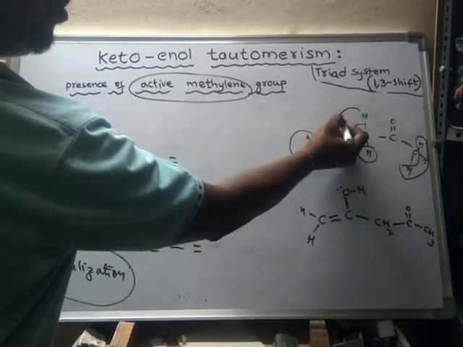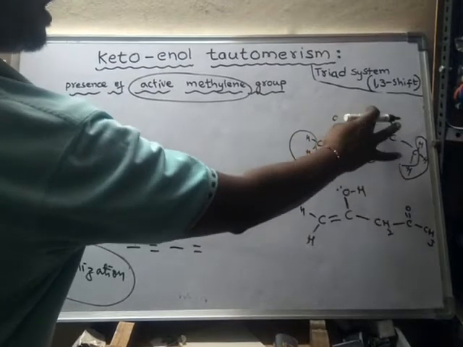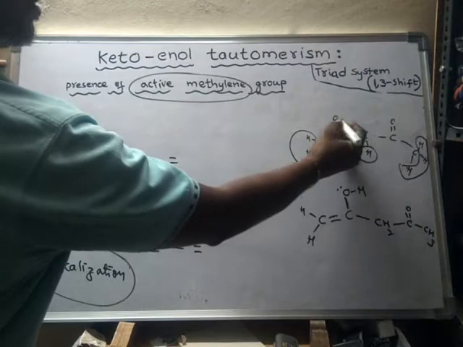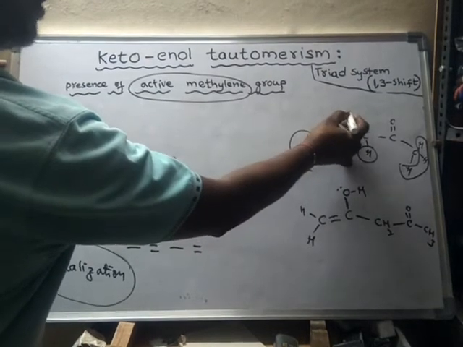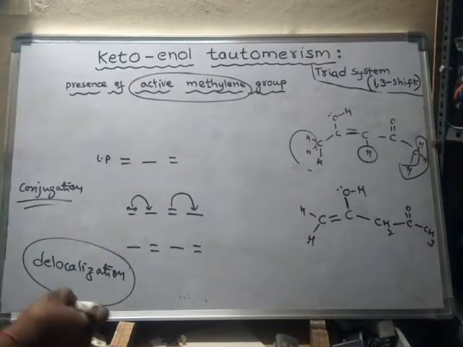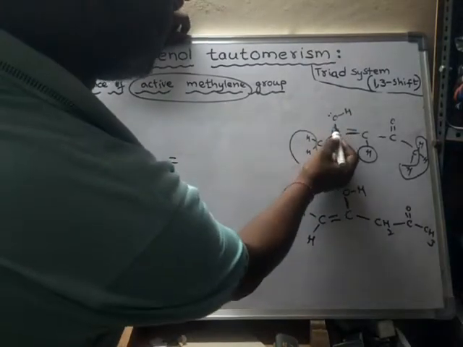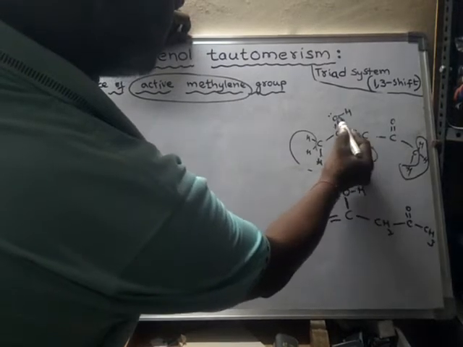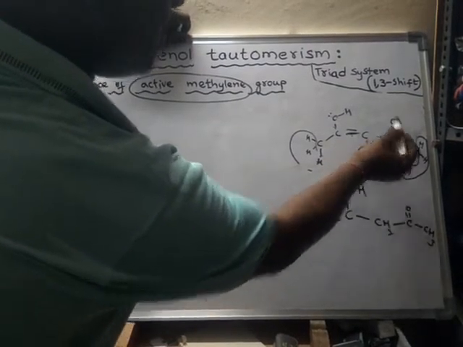This hydrogen will move here. As a result, a double bond is formed, and this bond will move here. So it forms this. Here the lone pair is there: lone pair, single bond, double bond, single bond, double bond. So here conjugation is present.